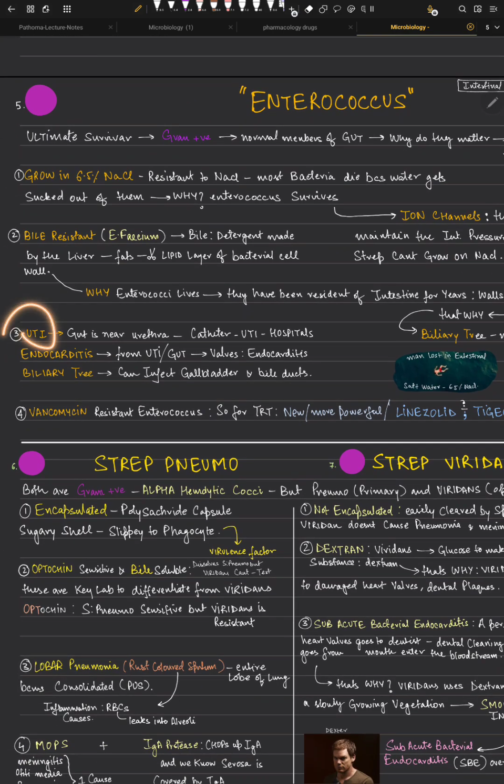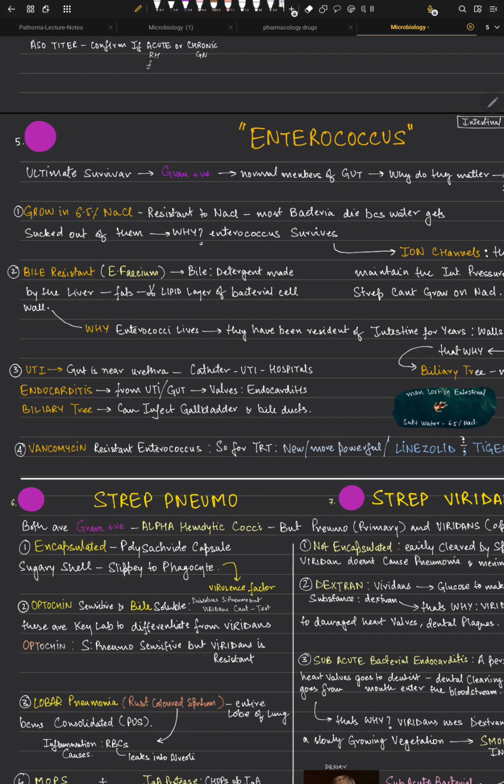Another thing is that they can cause UTI. The gut is near the urethra, of course. Sometimes in hospitals we use catheters, and then UTI happens in hospitals. I hope we understand how the UTI happens. They can cause endocarditis. From the UTI infection or from the gut, they can travel to the valves and cause endocarditis. Of course, they can also mess up the biliary tree, infecting the gallbladder or the bile ducts.